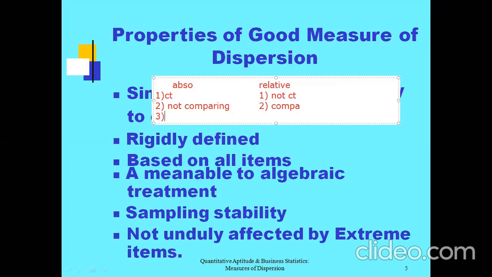And the next point is that absolute measure is easy to compute, while relative measure takes time and is a little difficult to compute.